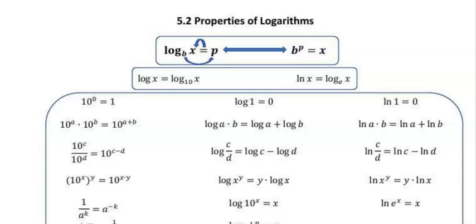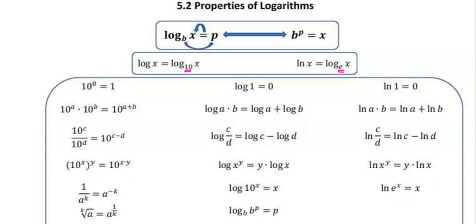All right, the next thing we need to talk about is two terms that you need to know. If you have log of x, that means that you're going to have a log of base 10. So if you have a log written where the base is not written, it's understood as a 10. The other one you need to learn is a natural log, which is this lowercase l n x, and that one has a base of e. So in order to get that to cancel out, you have to use an e.